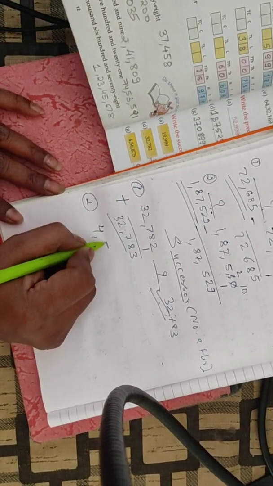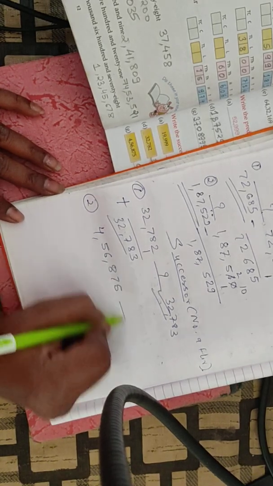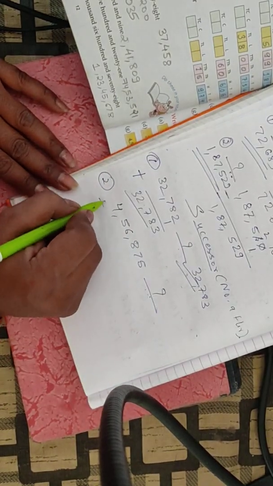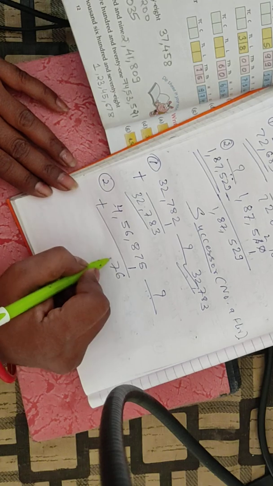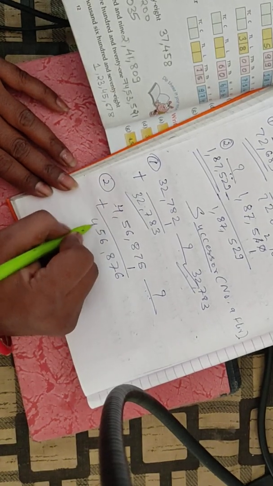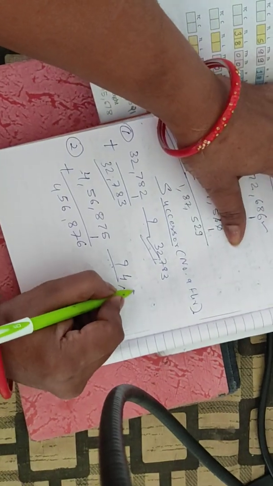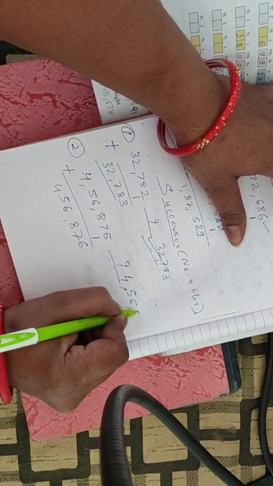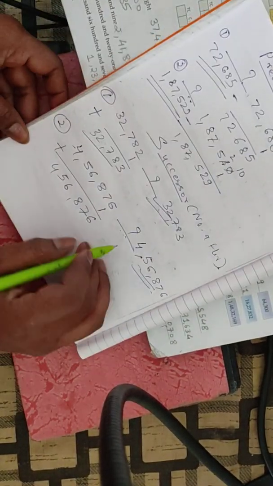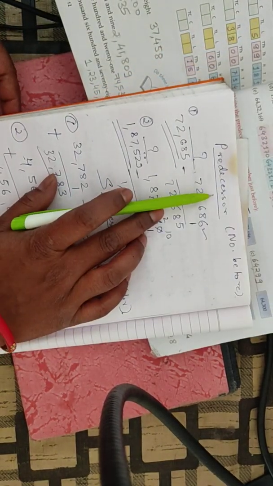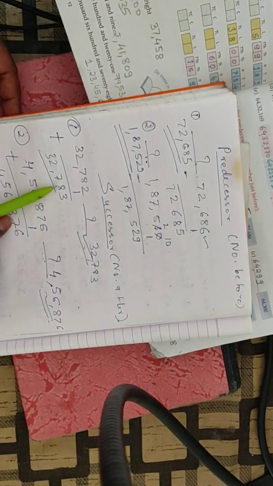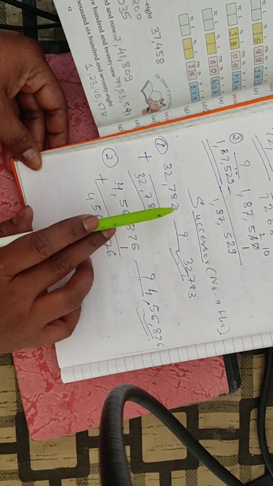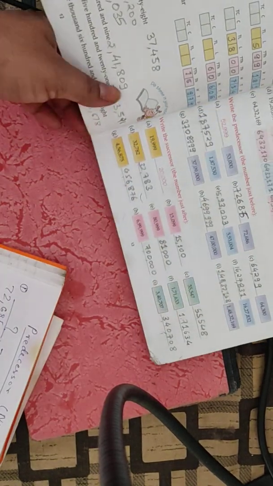Let's do one more. 4,56,875. Now to get the successor, you have to add 1 to the given number. So 5 plus 1, 6, 7, 8, 6, 5 and 4. So 4,56,876 is the number. So in this way you have to do your successor and predecessor. To get the predecessor, you subtract 1 from the given number, and to get the successor, you add 1 to the given number.